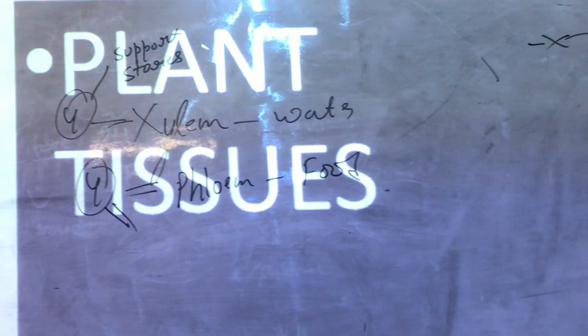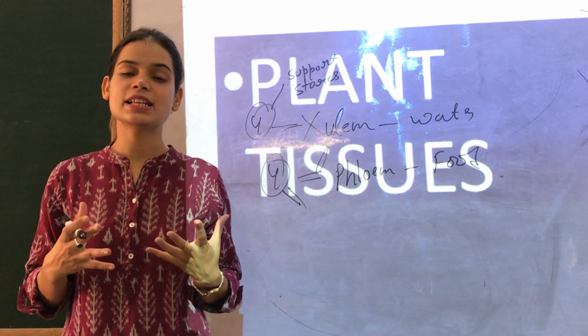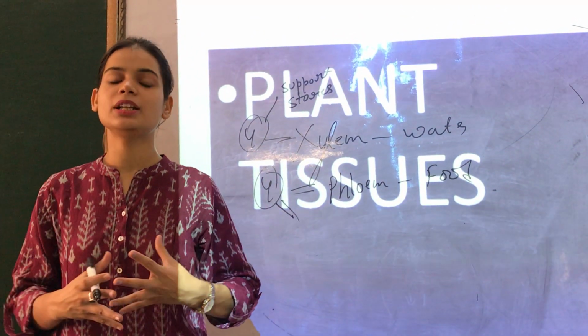So children, that was about the plant tissues. I hope it was very clear to you all. In the next class we are going to talk about animal tissues.